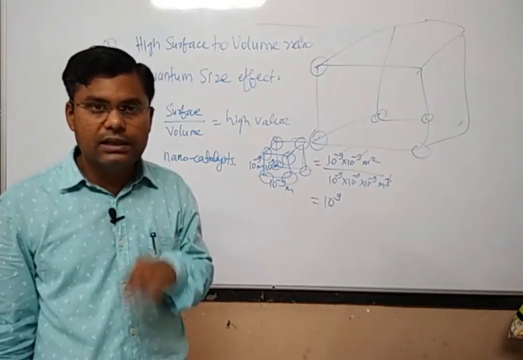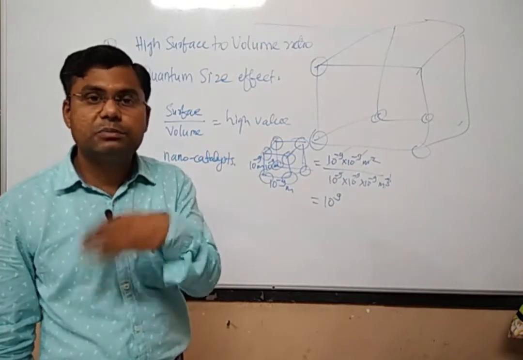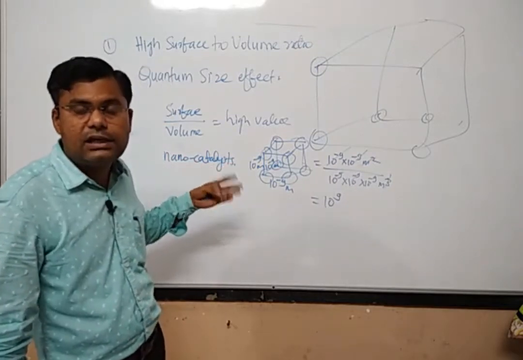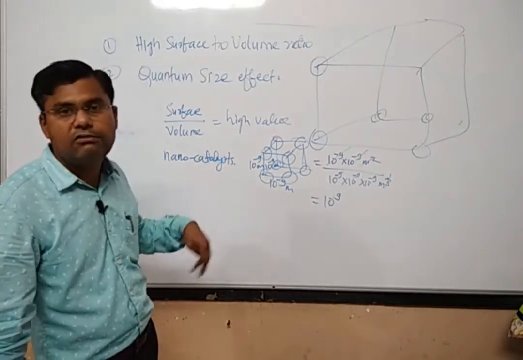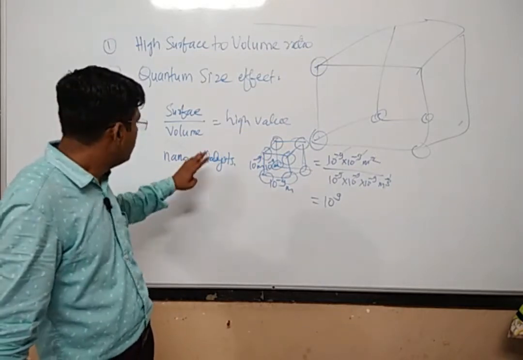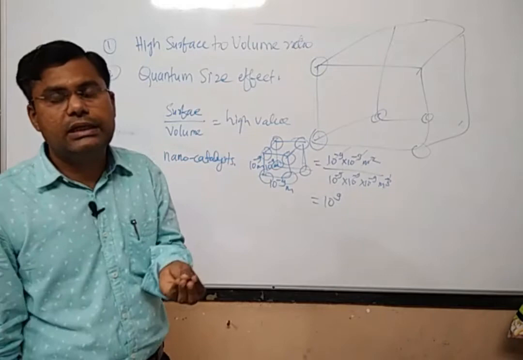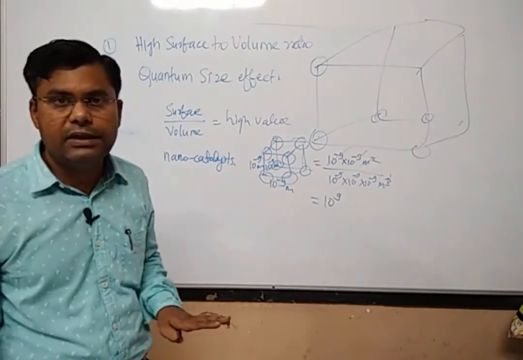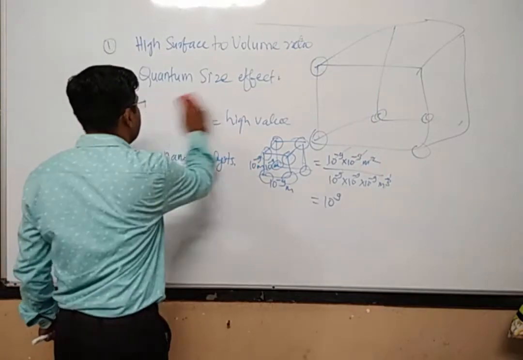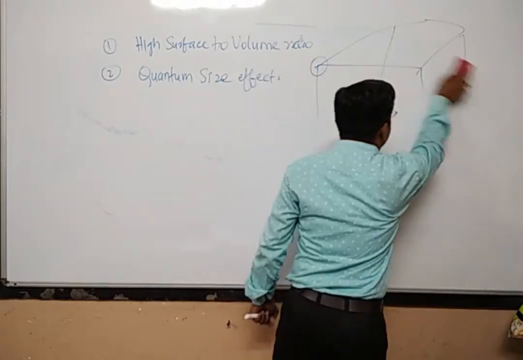That is one advantage. Another is that whatever small quantity of material you are using, all of it is exposed to the surrounding, so the reactivity will get enhanced. That particular property will get enhanced. So nanoparticles have very peculiar properties only because of this very high surface to volume ratio. We require very little material for any particular activity, which is one of the advantages. Another property exhibited by nanomaterials is the quantum size effect.